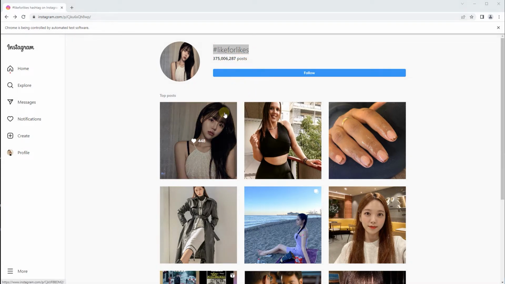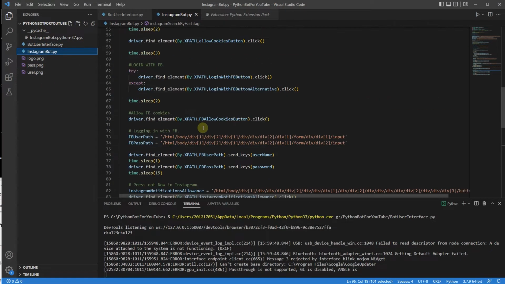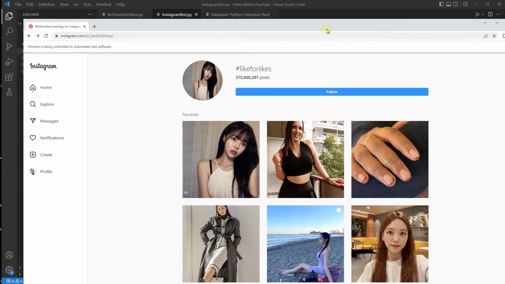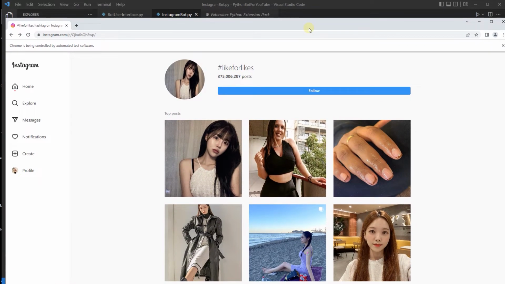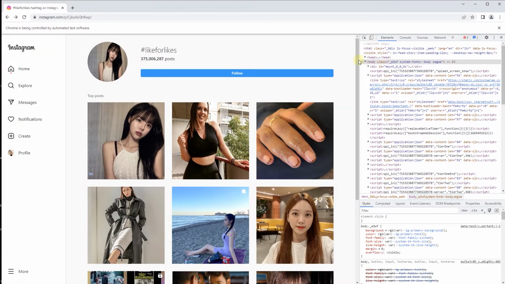Now, I said that I would want to click. So we're going to cover up some data here. And I want to go like so. And we're going to be in the Instagram bot over here, and I'm going to be collecting some data. Now, what kind of data do I want to collect? The first data that I want, F12. And let me just do this properly, like so.